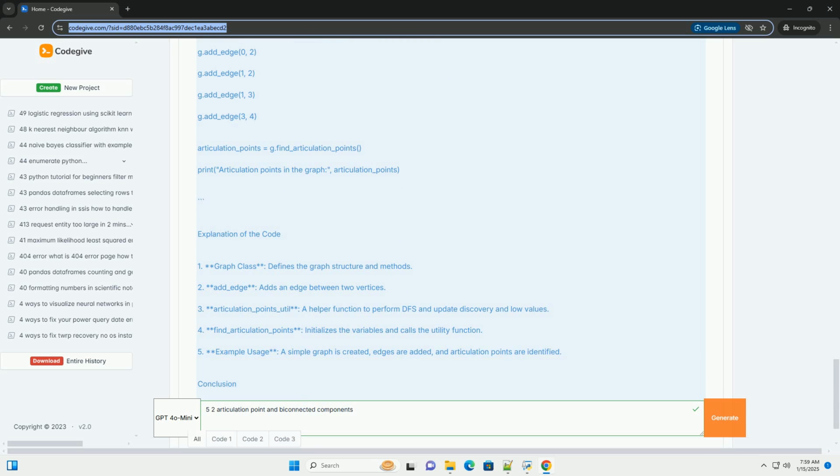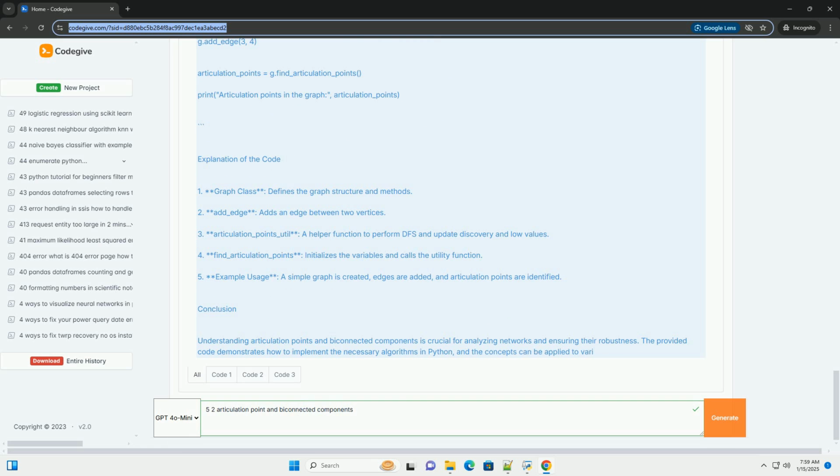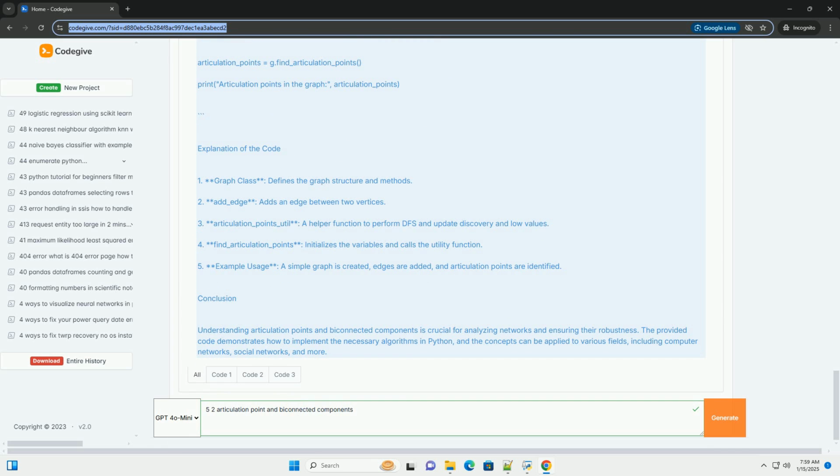5-to-2 articulation point. The term 5-to-2 articulation point refers to a specific type of articulation point that is characterized by its properties in a graph. Specifically, a vertex is a 5-to-2 articulation point if it has a degree of at least 5 and when removed, it causes at least two components to form in the resulting graph.